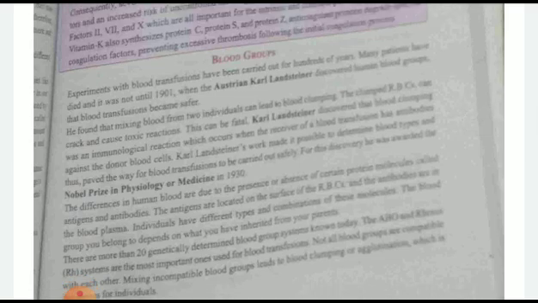Basically, the ABO blood group is there. In that, genetically different types of blood groups are present, and they are incompatible. It means blood group A can receive blood from A only, B can receive blood from B only. O is the universal donor, it can give to anybody. Okay.